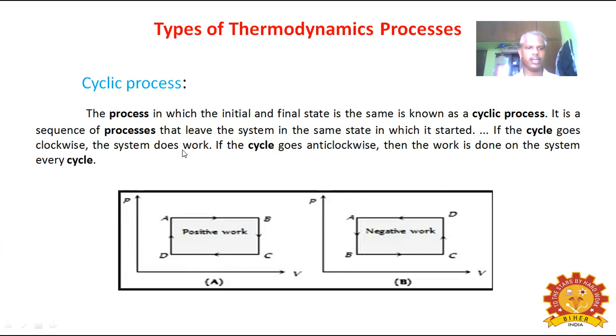If the cycle goes anti-clockwise, here figure B, it is anti-clockwise, D to A, A to B, B to C, C to D. If the cycle goes anti-clockwise, then work is done on the system every cycle.